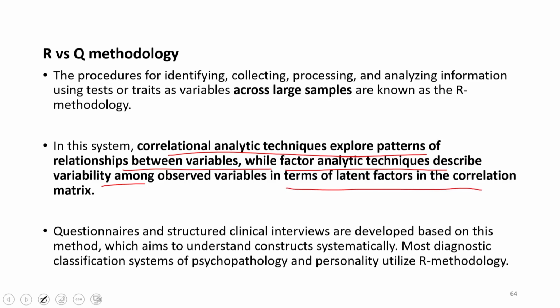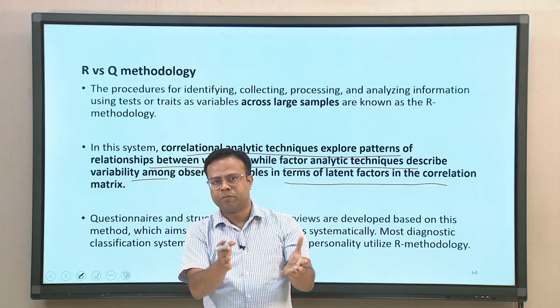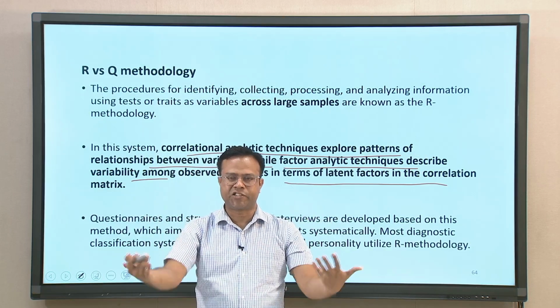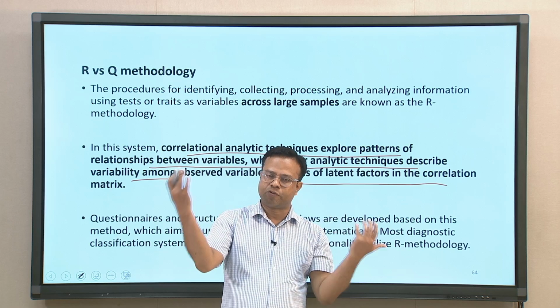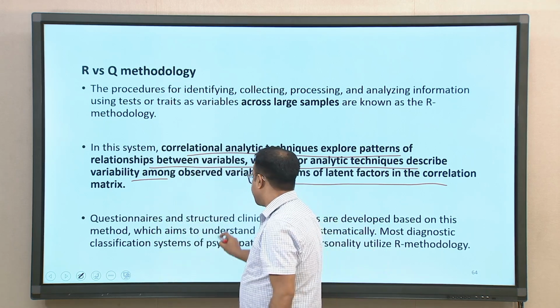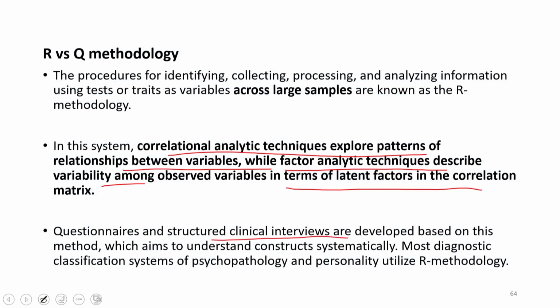Basically, the idea is that correlation matrices are created for the relationships among all the factors or personality traits that are measured, and then patterns are seen as to which variables come together as a group using factor analysis techniques. These are statistical techniques that are used. We will not go into the details of those techniques, but the typical approach is like this. Typically, questionnaires and structured clinical interviews are developed based on this method, which aims to understand constructs systematically. So, most of this uses questionnaire methods and other things in the R methodology system.